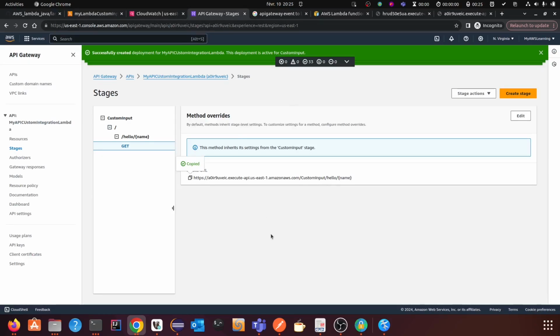So that's all for today's video. In my next video I am going to show you how you can integrate a Lambda using proxy integration, from API Gateway to Lambda invocation. That means we will not retrieve anything in the API Gateway layer. We will pass the full HTTP event to the Lambda, and I will show you how you can retrieve all the information inside Lambda.